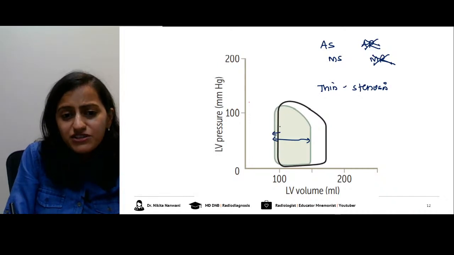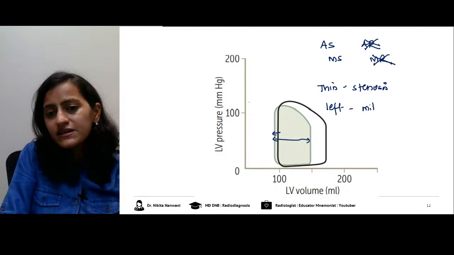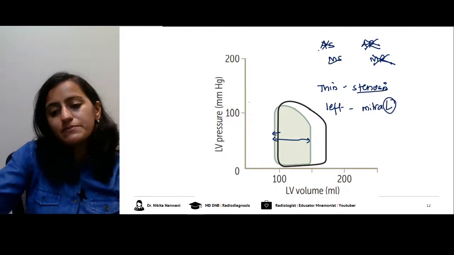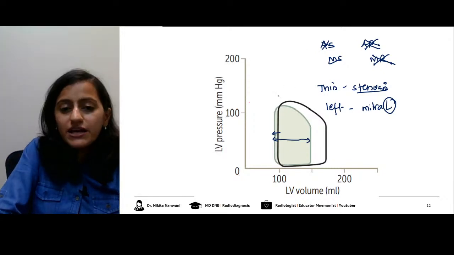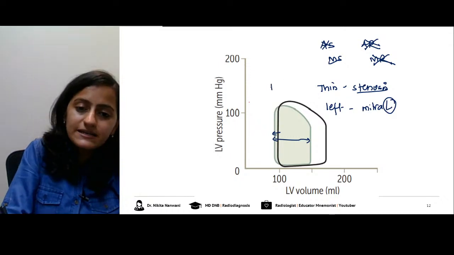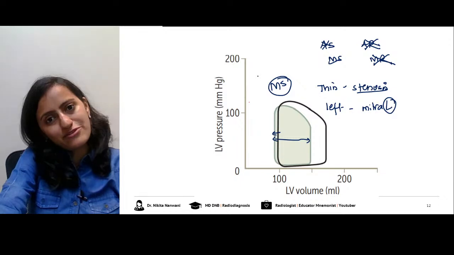Where has the graph shifted as compared to the normal? The graph has shifted to the left. So this is mitral stenosis. The aortic will be to the right. Also in aortic stenosis, the height will increase, the pressure will increase significantly. So this one is mitral stenosis.